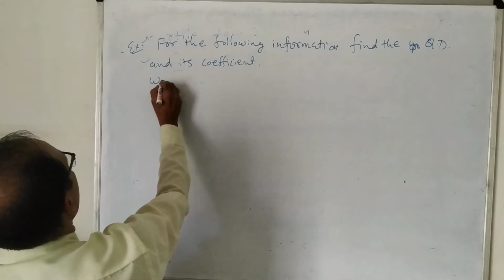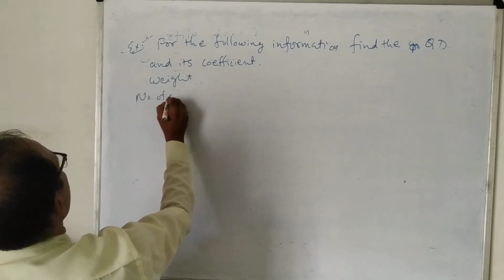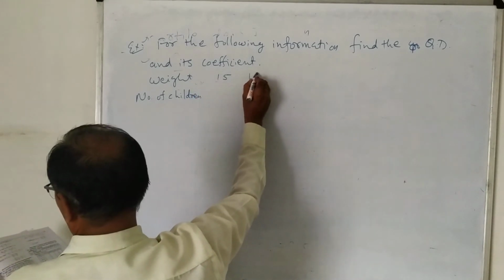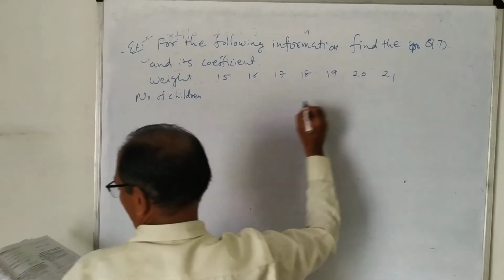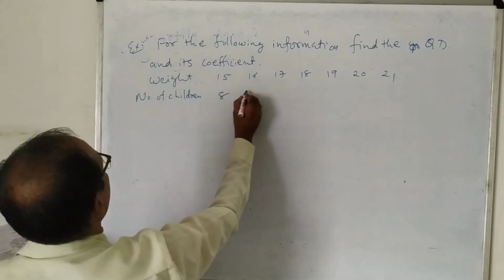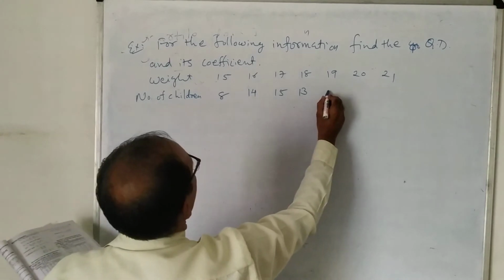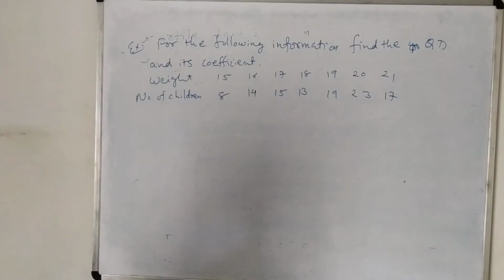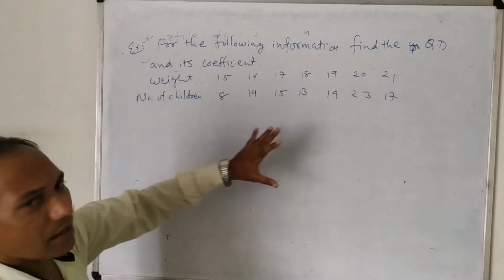So the data is given as weight and number of children. So weights are 15, 16, 17, 18, 19, 20, 21, and number of children are 8, 14, 15, 13, 19, 23, 17. So here, to find out quartile deviation and its coefficient, we require to find out Q1 and Q3.